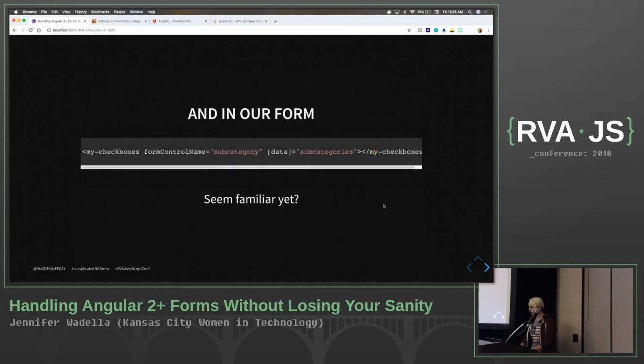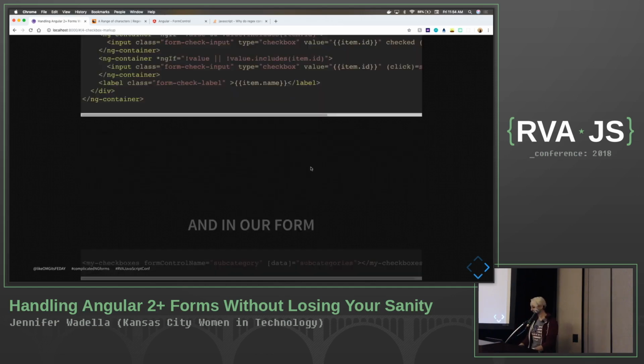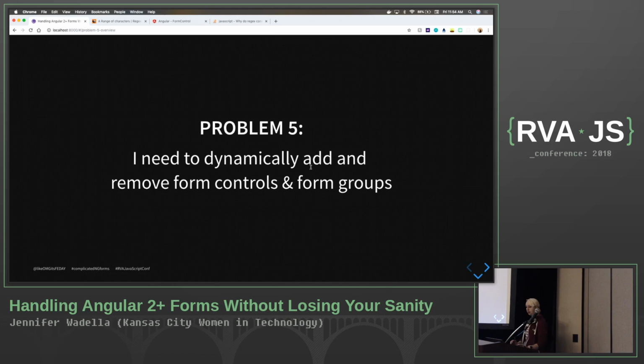Okay. And finally, when we populate it back to our parent form, again, we've got our form control name as subcategory. Our parent control is wanting just that array of checkboxes. And in this case, I'm feeding in whatever those categories might be that I want to select. But that's still all we got going on, right? Pretty clean, pretty readable? Yeah. You getting on the CVA train yet? Yeah. All right.